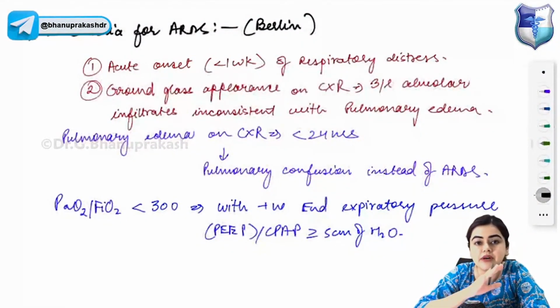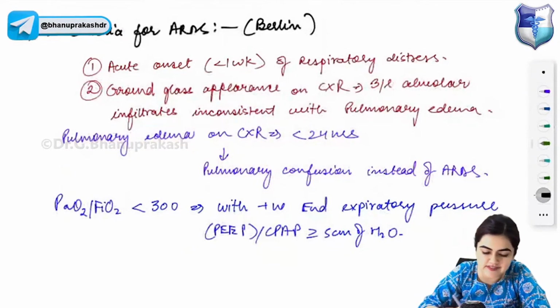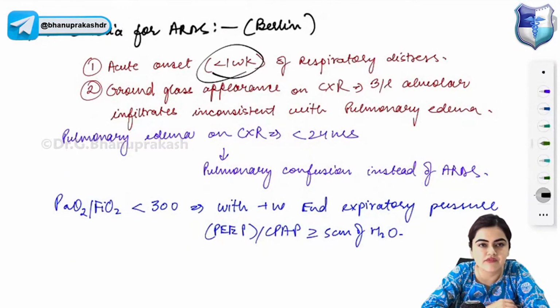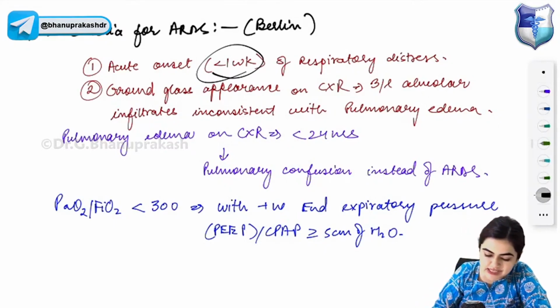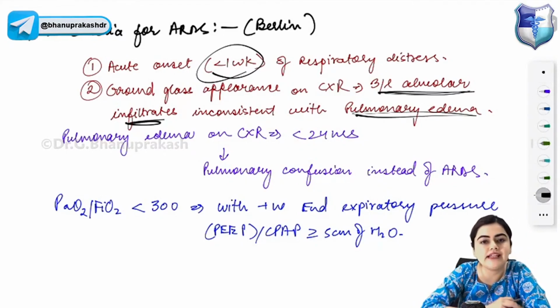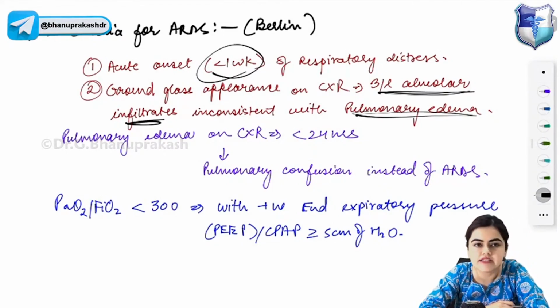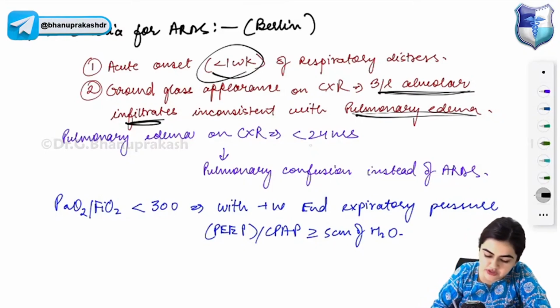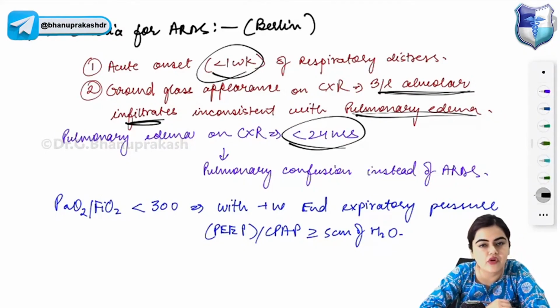There is Berlin criteria for diagnosis of ARDS. Acute onset. If there is acute onset of respiratory distress that has developed within 1 week, less than 1 week, then you will suspect ARDS. You will find ground glass appearance on chest X-ray. Ground glass appearance on chest X-ray with bilateral alveolar infiltrate, which is inconsistent with any other cause of pulmonary edema, is suggestive of ARDS.